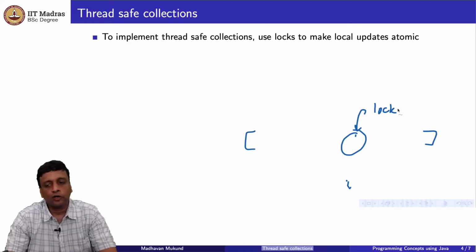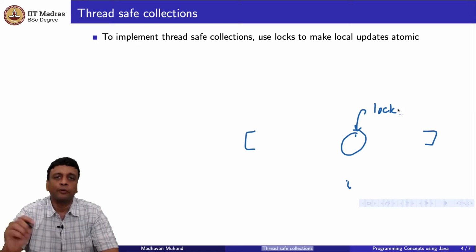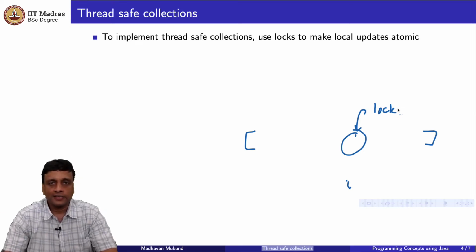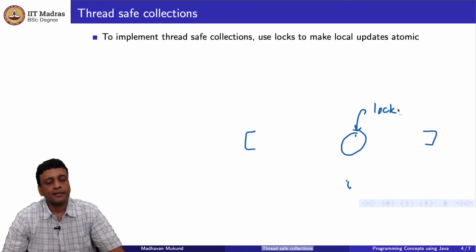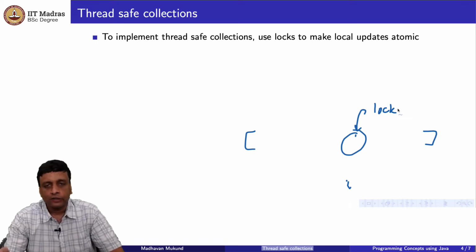So we use a lock to make this local update appear atomic by simply disallowing other threads access to this location till we finish our update. The update is not itself atomic, it is the usual thing: I have to look up the value, change it, and put a new value back. But that entire process is protected by some kind of synchronization mechanism, and that mechanism is restricted to that position.